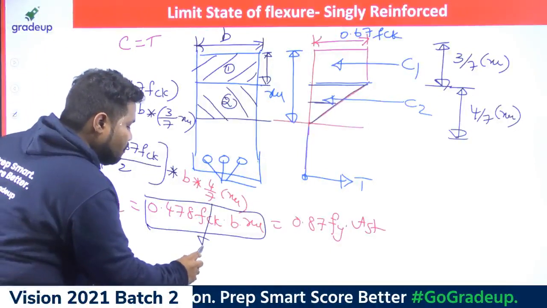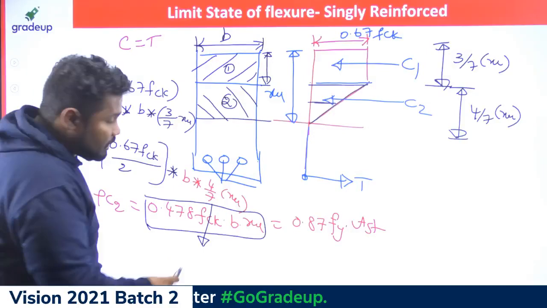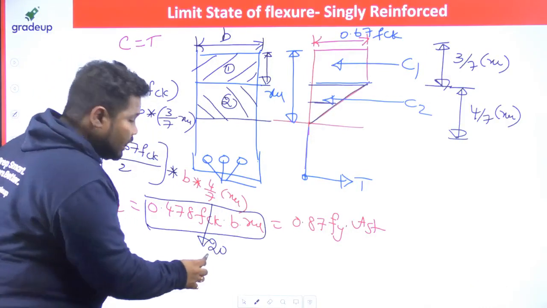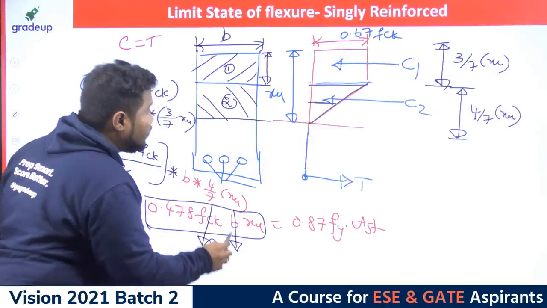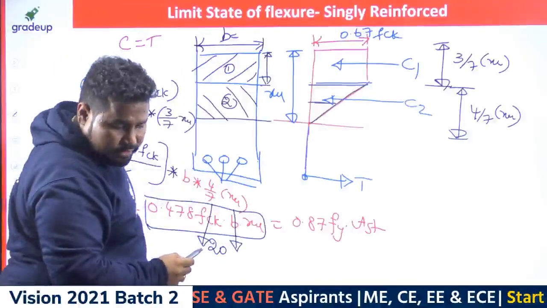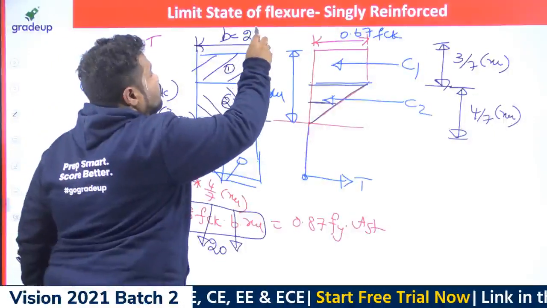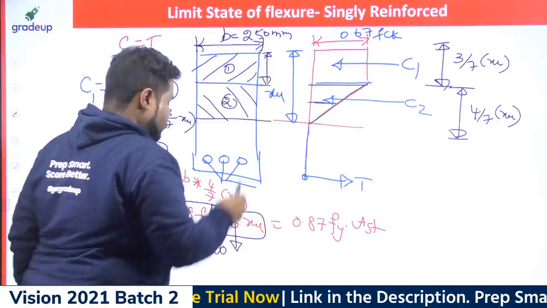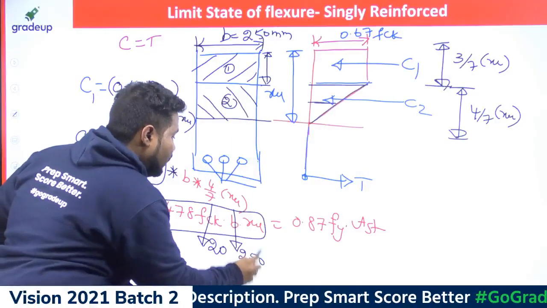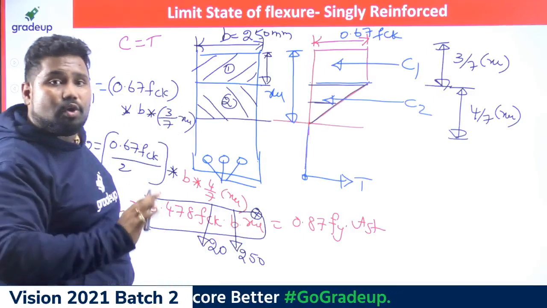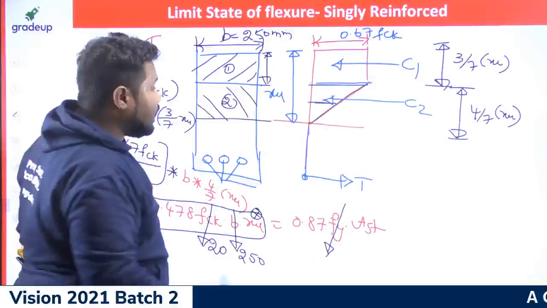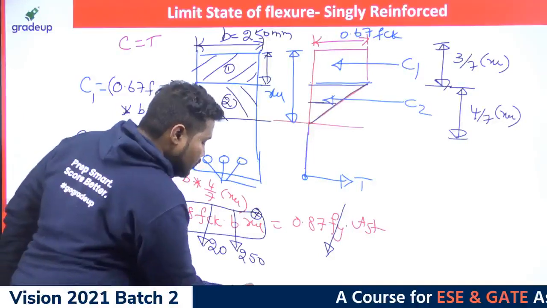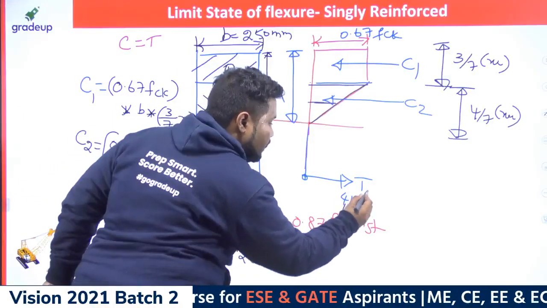Coming to FCK, how much is the value of FCK? It seems 20 megapascal is the grade of concrete. And what is the width of the element? It seems 250 millimeter is the width of the section. So here 250. The one and only unknown is XU. And Fy, what is the grade of steel they are using? They are using Fe 415. So let me use 415 here.